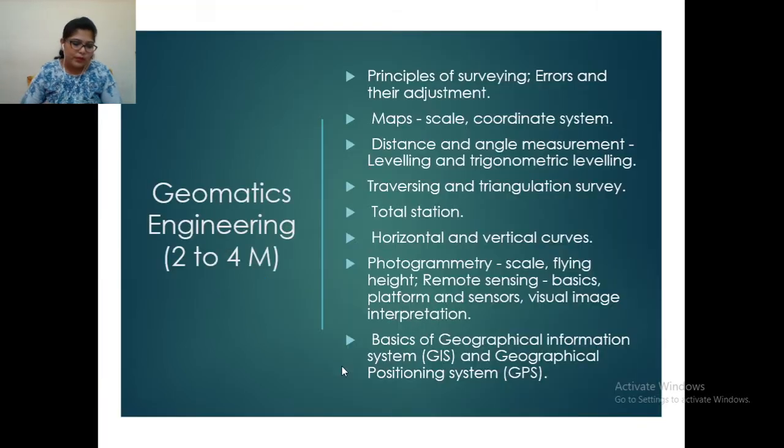And our last topic from our syllabus is geomatics engineering. Nishad is asking whether we can get previous year question papers. Yes, definitely you can. If you search on Google, there are a lot of websites, and even from the GATE official website, you can get the previous year GATE question papers year wise, set A and set B. I'm telling you that you should have previous year questions from the last 10 to 15 years.